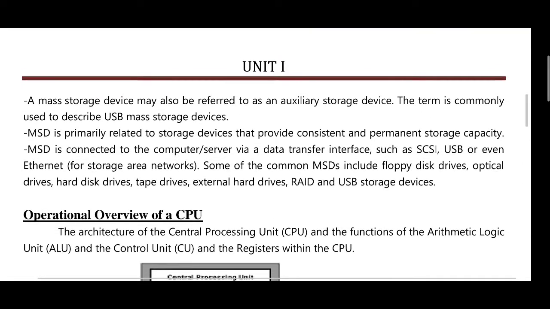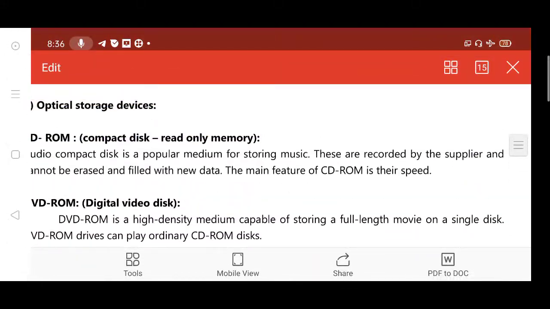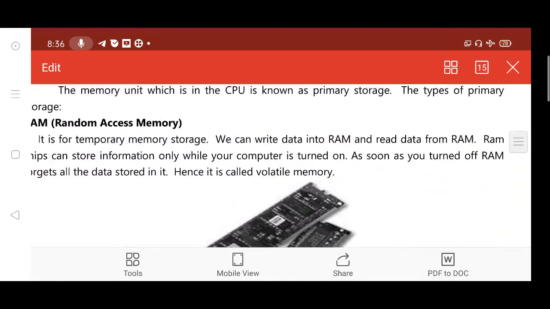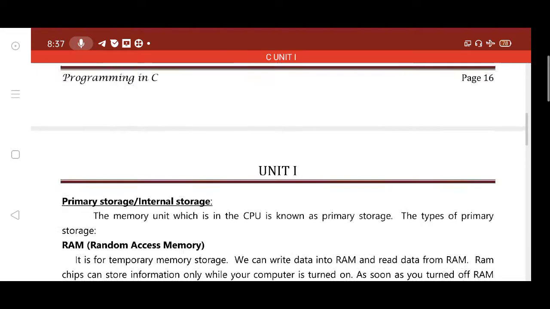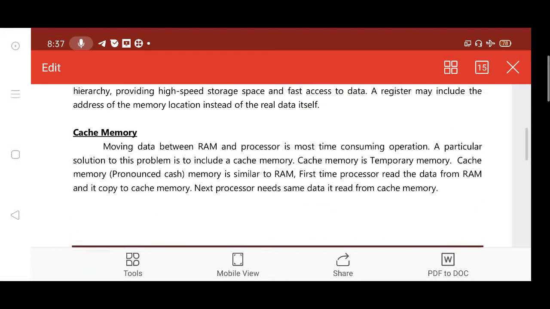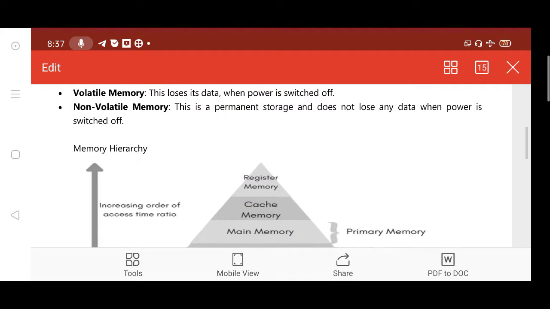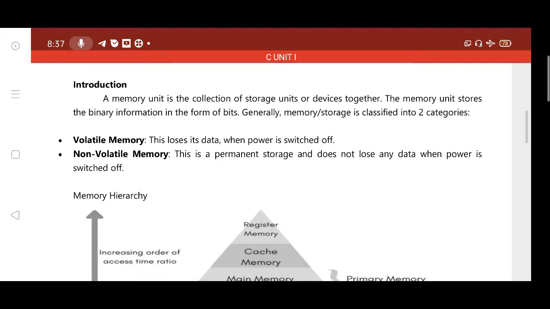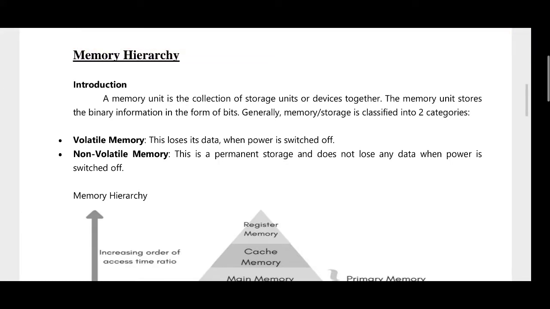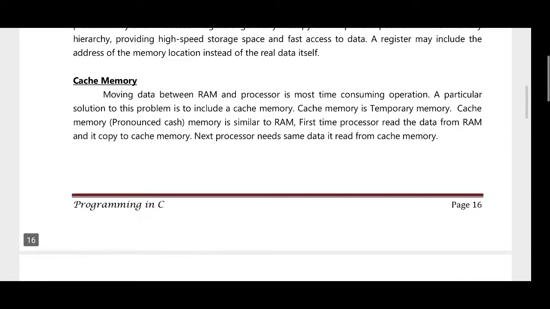These are all the memory units. This is the memory hierarchy. There are two types of memory hierarchy: volatile memory and non-volatile memory.